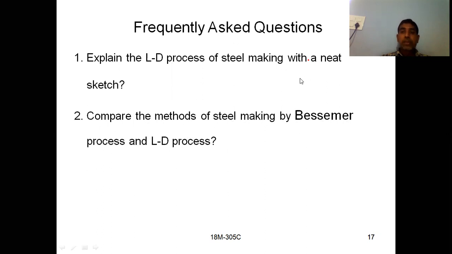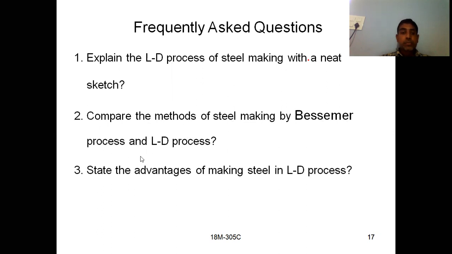Okay. So with this one, I am closing today's session. And if you see the advantages of making steel in the LD process, one more question is there, they may ask: what are the advantages of making steel in the LD process compared to the Bessemer converter? If you compare this, then automatically you can know the advantages of the LD process. Okay. So with this one, I am closing today's session.